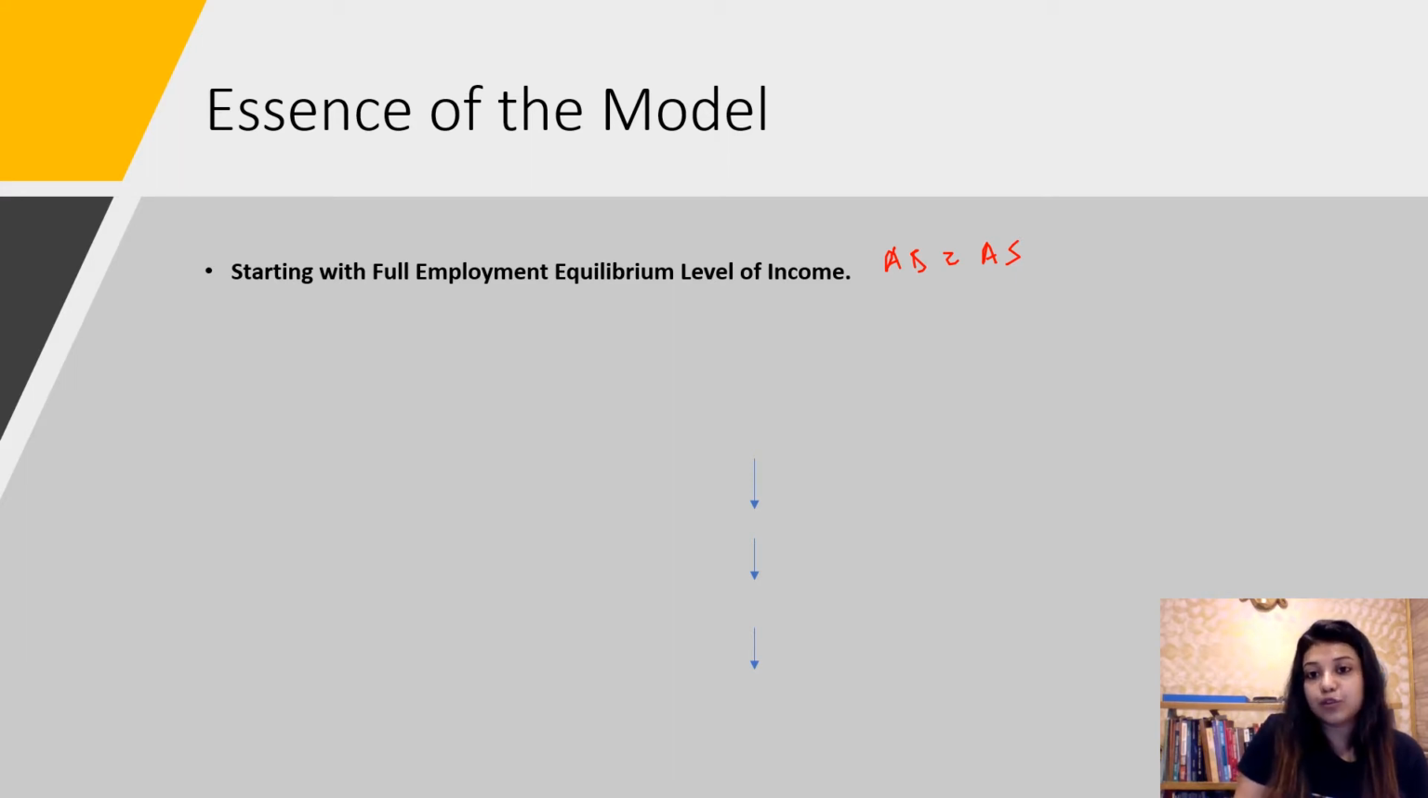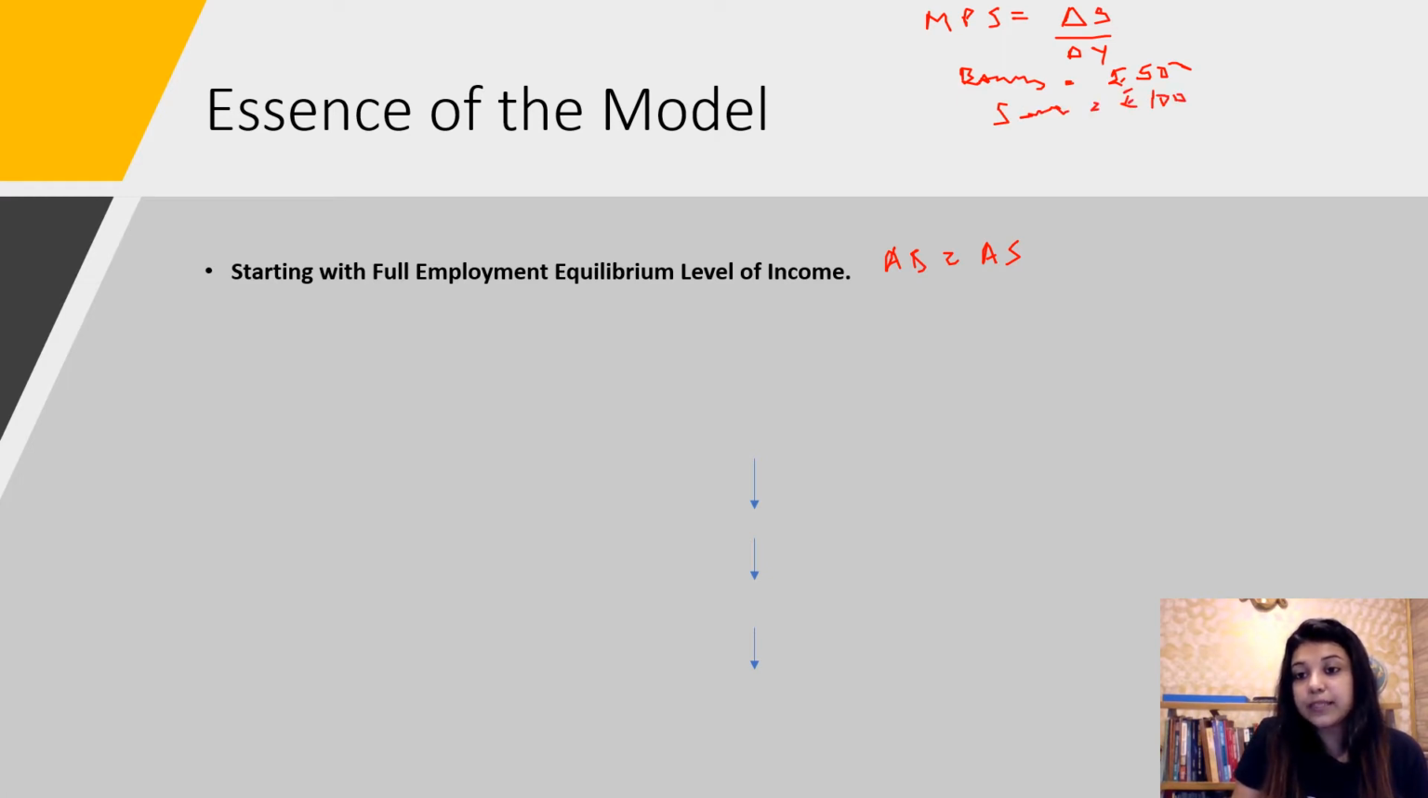Our second assumption would be that the marginal propensity to save is constant. Marginal propensity to save is the change in saving with respect to change in income. For example, we receive a bonus of 500 rupees and we plan to save 100 rupees out of it. We spend the balance, 400 rupees. Now marginal propensity to save in this case would be change in saving, that is 100, upon change in income, that is 500. So it comes to 0.2.